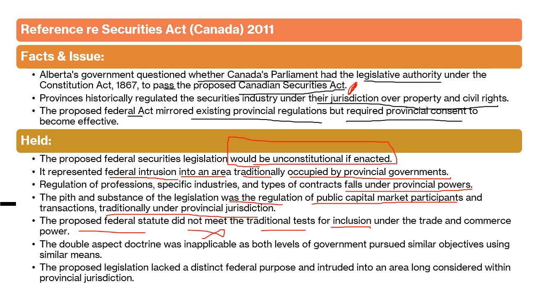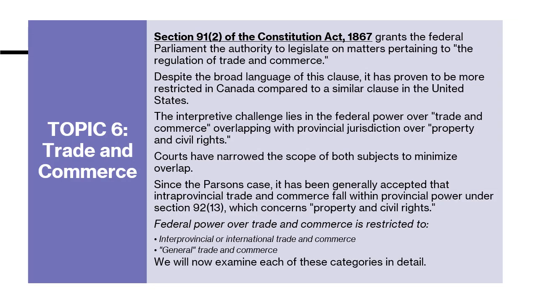This has already been a matter of property and civil rights that comes under provincial jurisdiction. So this proposed legislation lacked a distinct federal purpose and intruded into an area long considered within provincial jurisdiction. So here we end our first topic of property and civil rights.